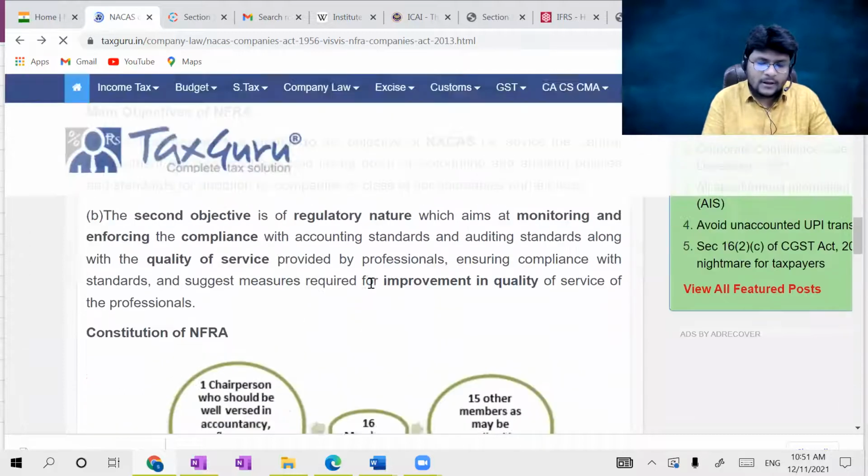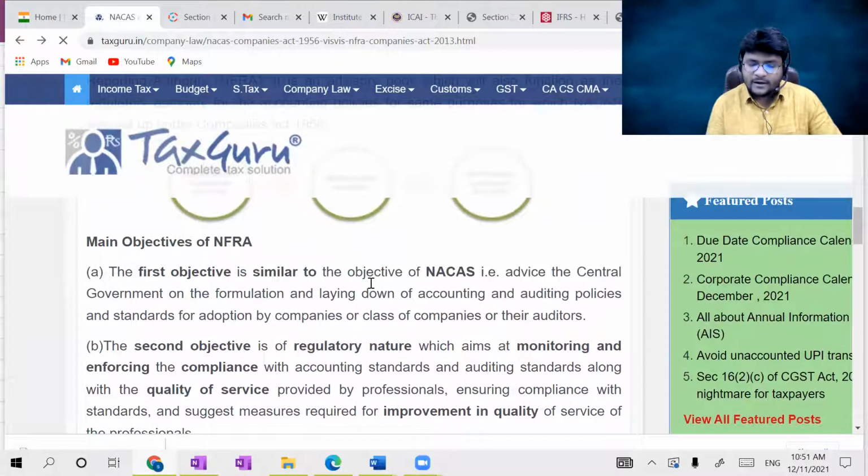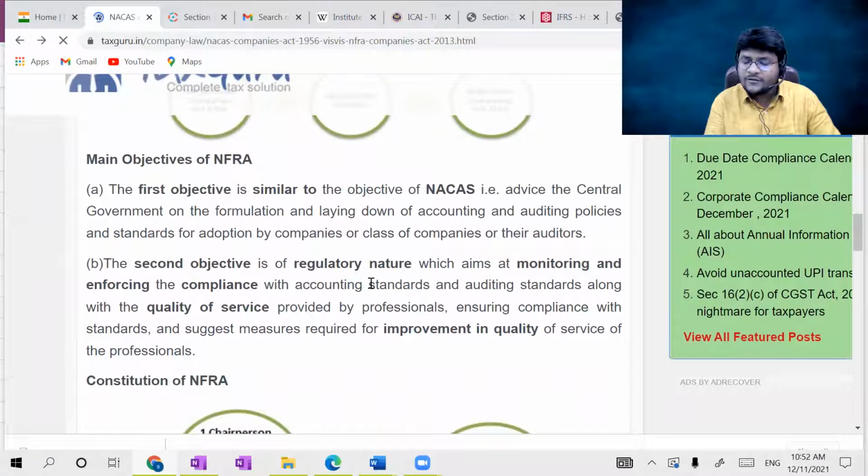Okay, next. Sir, what is the main objective of NFRA? What are the main objectives of NFRA? Concentrate. The first objective is similar to the objective of NACAS, that is to advise the central government on the formulation and laying down of accounting and auditing standards, that is suggesting the accounting standards to the central government. And the second objective is of a regulatory nature, which aims at monitoring and enforcing compliance with accounting standards and auditing standards, for the purpose of improving quality. They will check the quality of service provided by the professionals, whether we are providing quality service or not. Professionals means chartered accountants, cost accountants, company secretaries.